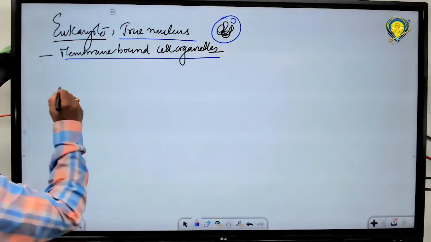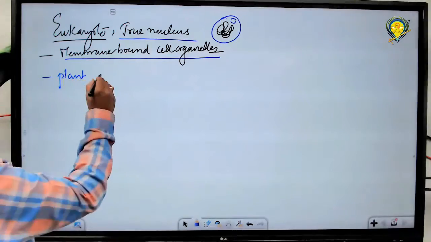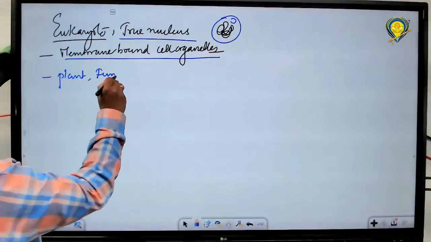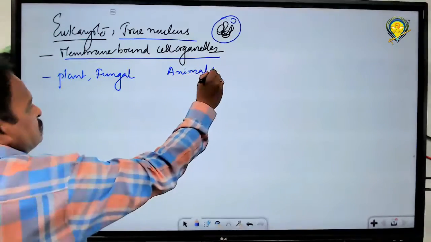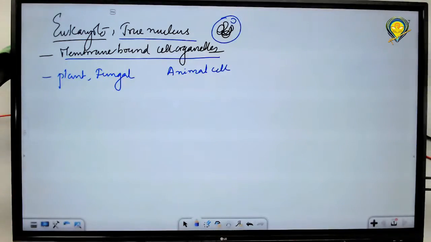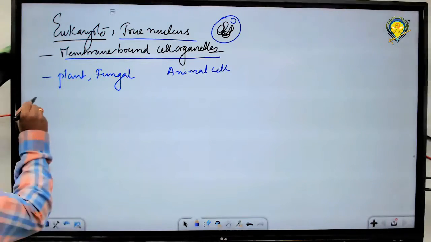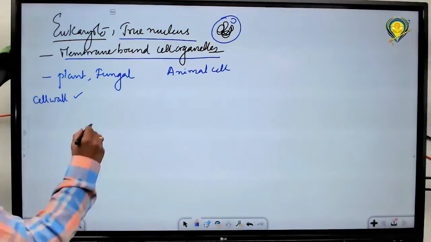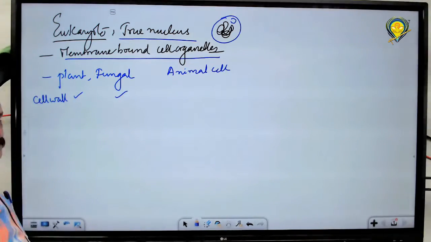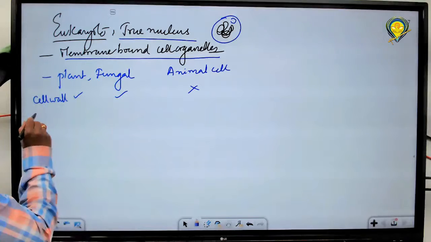Apart from that, eukaryotes may be plant, fungal, and animal cells. In the case of plants, what do you observe? Cell wall is present in plant cells. Cell wall is also present in fungal cells, but cell wall is absent in animal cells. Okay. When you see this type of cell wall, after the cell wall, a big vacuole.